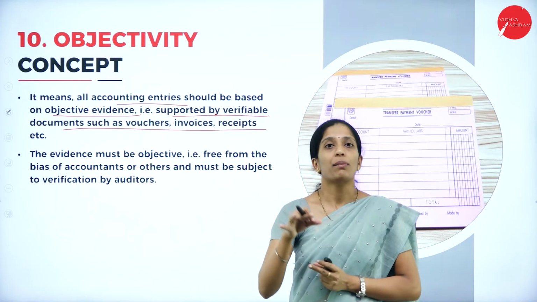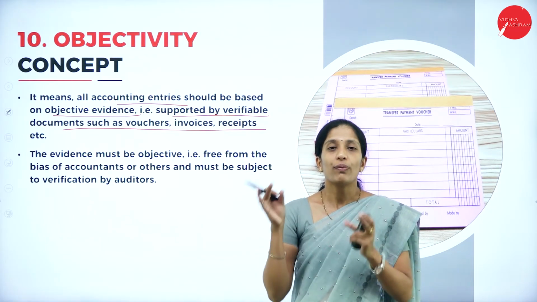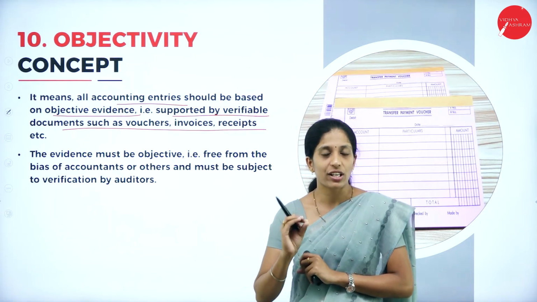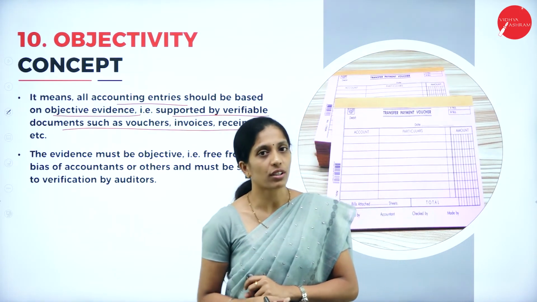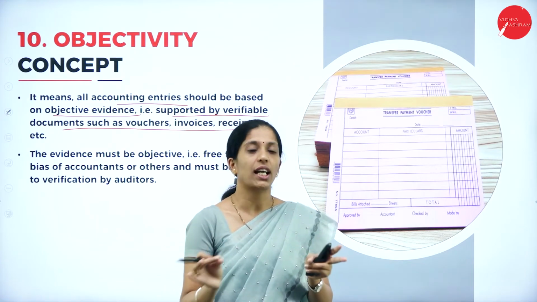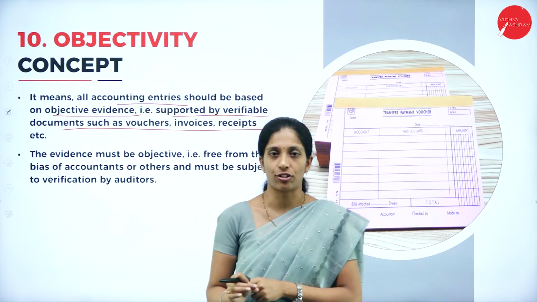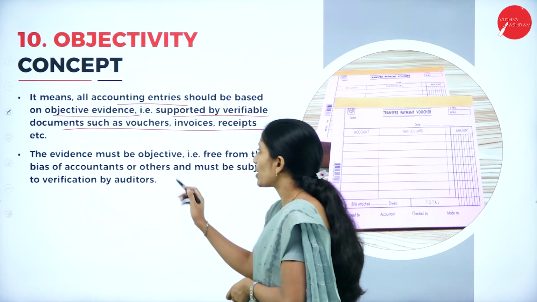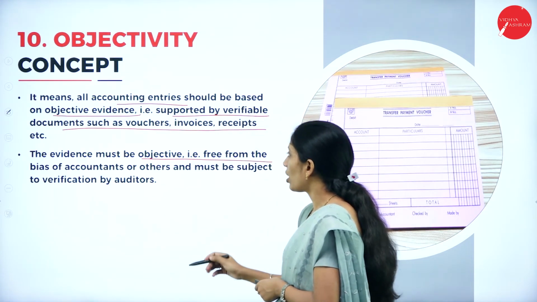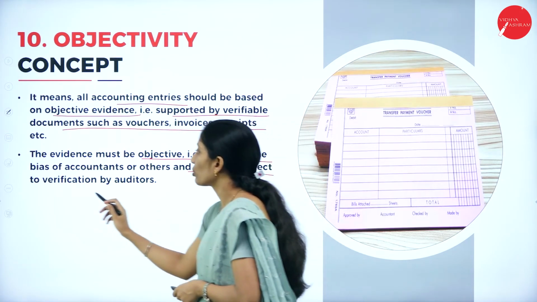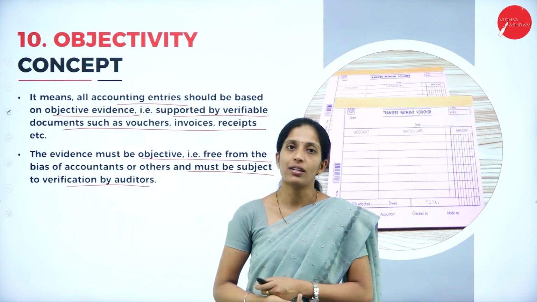These are all termed vouchers. Whenever I record each and every transaction in the books of account, I should have proper documentary evidence, without which I cannot record any transaction. The evidence must be objective, that is free from the bias of the accountants or others, and must be subject to verification by the auditors.